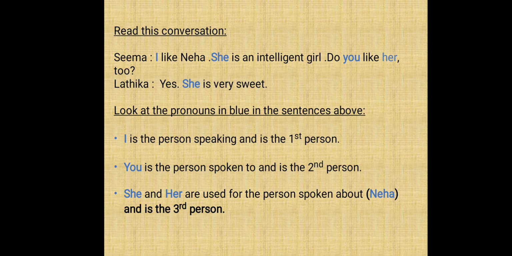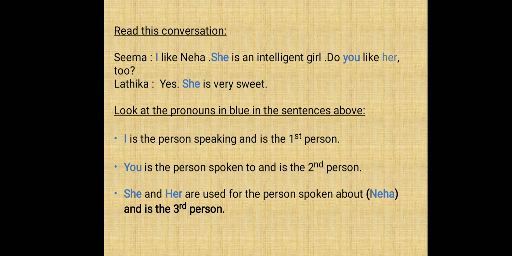Look at the pronouns in blue in the sentences, children. I is the person speaking, and it is the first person. You is the person spoken to, and it is the second person.